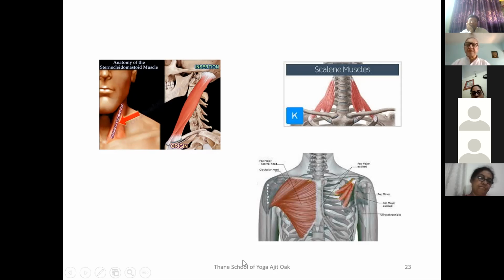The pectoralis minor and major, the chest muscles, and the back muscles are also secondary muscles of respiration. So secondary muscles of respiration are not only in the neck but also in the upper part of the chest and the upper part of the back. They are all linked together.